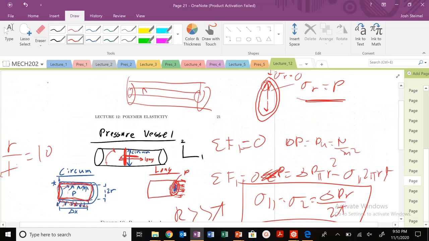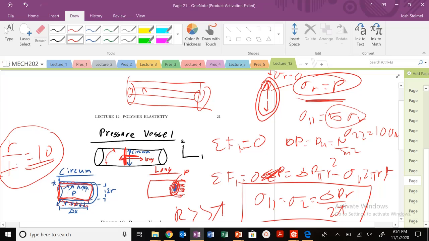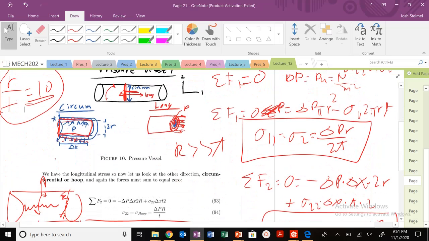So I know that my sigma 1 is equal to 5 times sigma R, and my sigma 2 is equal to 10 times sigma R. Because of this limit, we're allowed to use the thin-walled pressure vessel assumption and neglect this through-thickness radial stress. The reason is, again, thin-walled pressure vessels: you can see this is an order of magnitude larger, this is 5 times as large. Again, at the very limit, usually R over T is much larger than 10. So that's the scenario we're working with here.